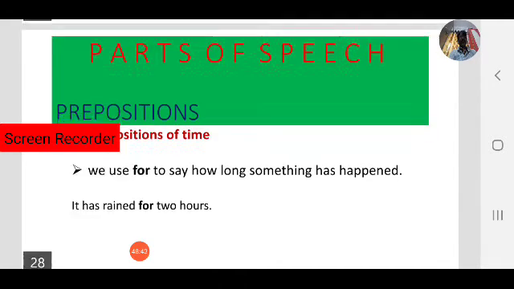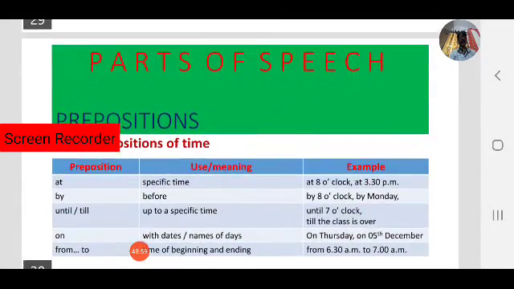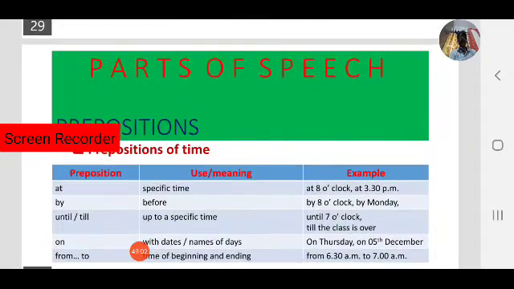During is used when something has happened or will happen: the accident must have occurred during the night. That is one example.